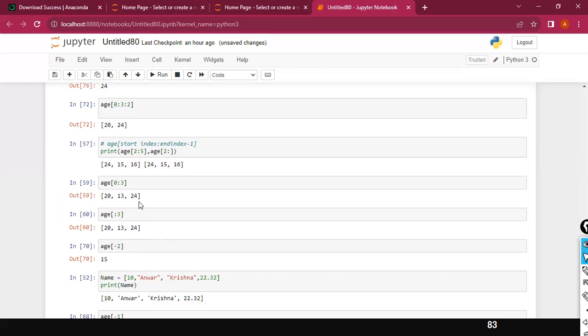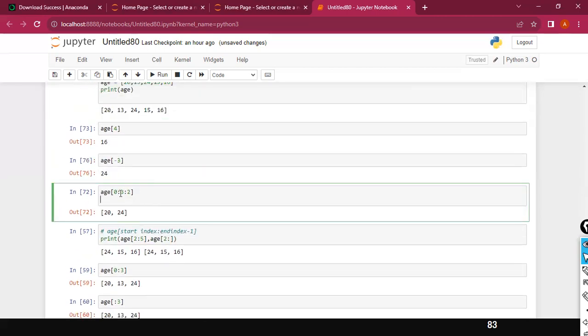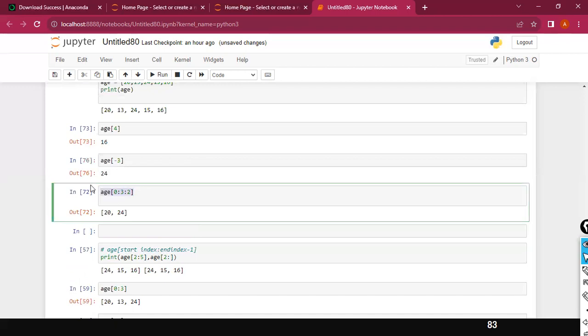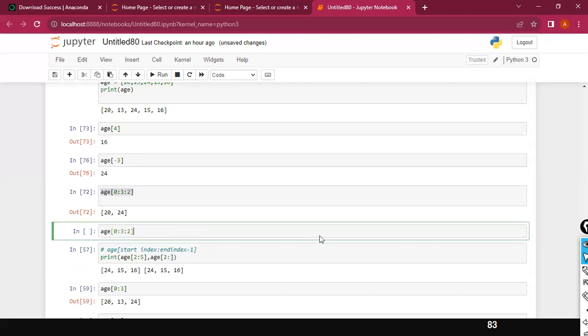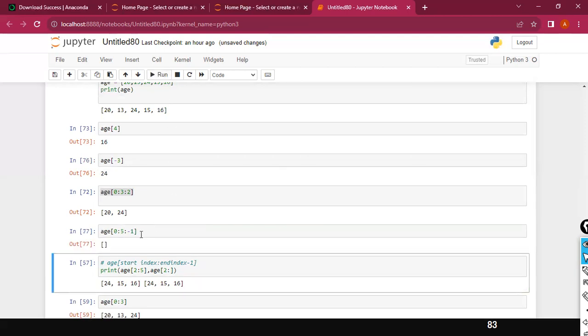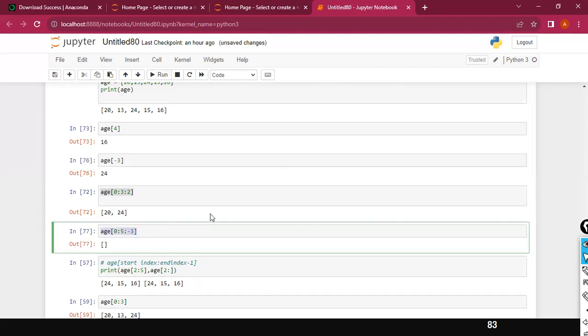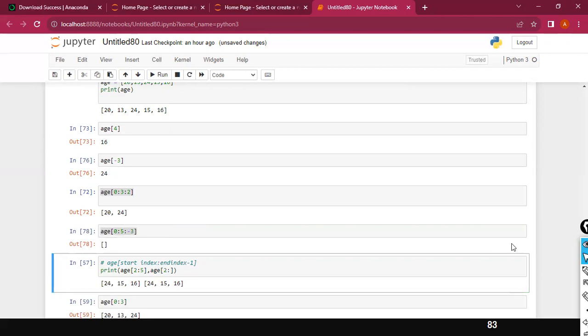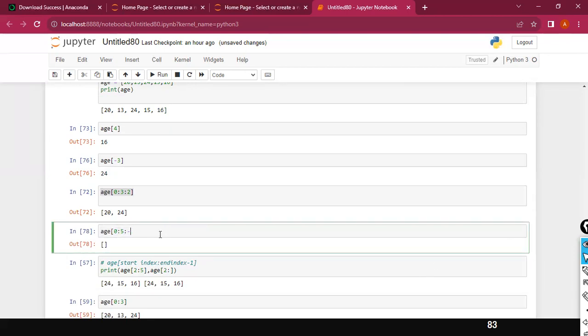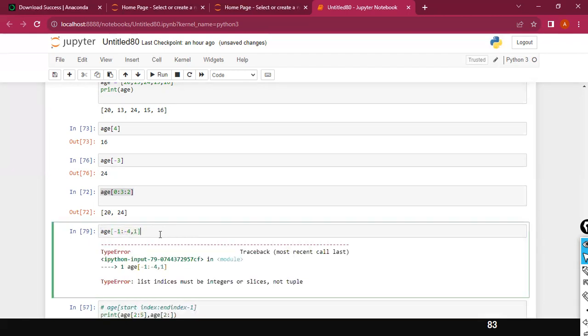Got it? Very good. Now you understand this concept. What I will do is say something like 0 to 5. And if I use -1, what is going to happen? Will it work? It is not going to give me anything. Or if I say -3, not this one, sorry. Will it work? It is not working, right?